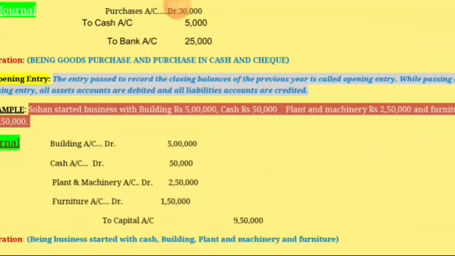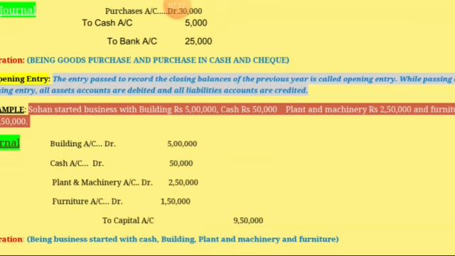Next and the last one is the opening entry. The entry passed to record the closing balance of the previous year is called opening entry. While passing an opening entry, all the asset accounts are debited and all the liability accounts are credited.